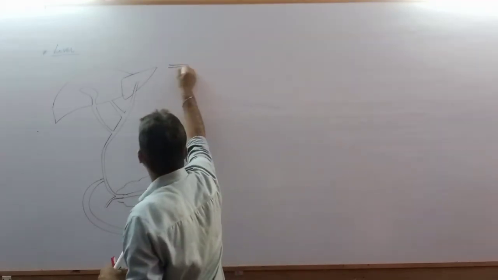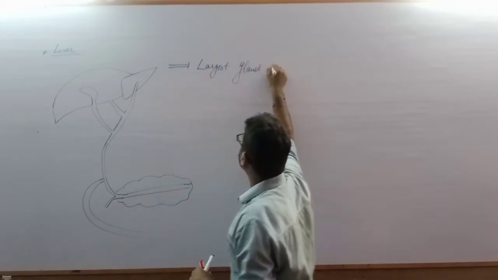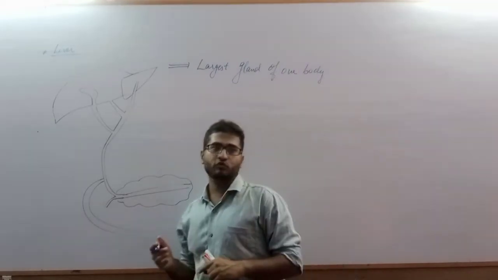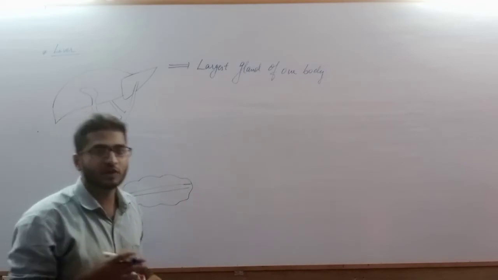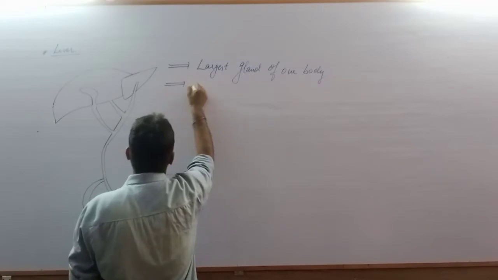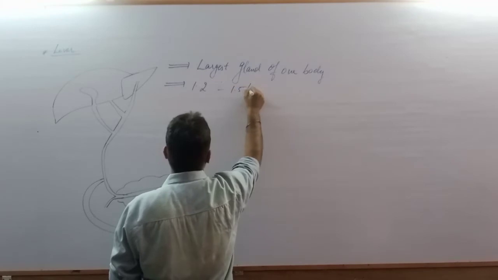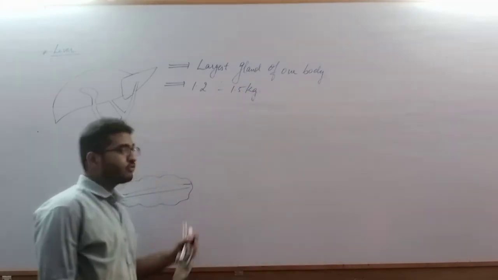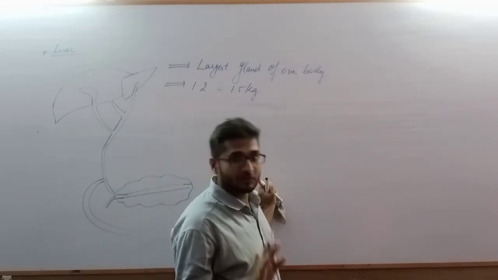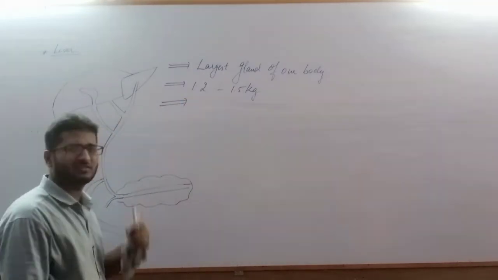Weight-wise, it is approximately 1.2 to 1.5 kilograms. And 1/40th of our entire body weight is occupied by the liver. These are a few facts you can remember about the liver for your extra knowledge.